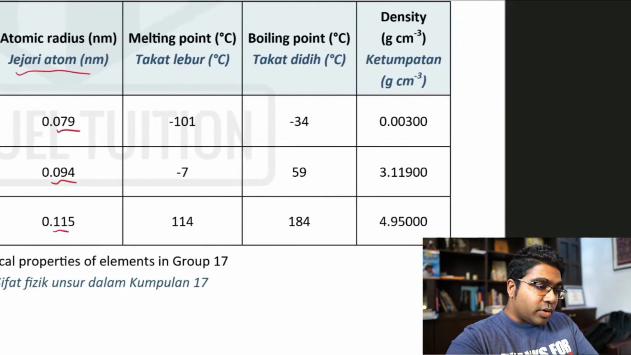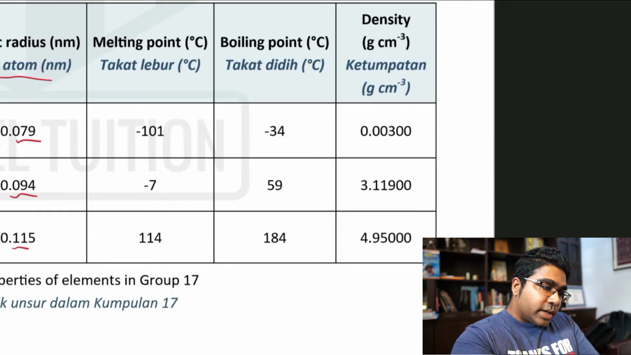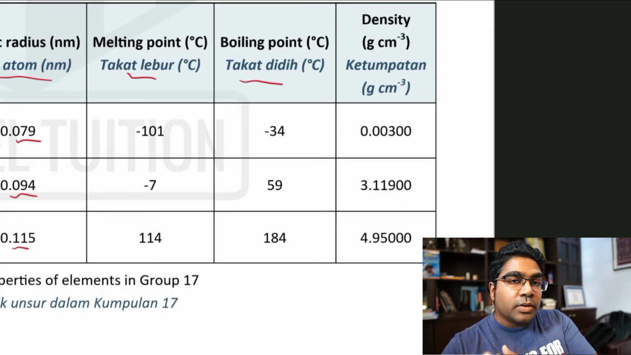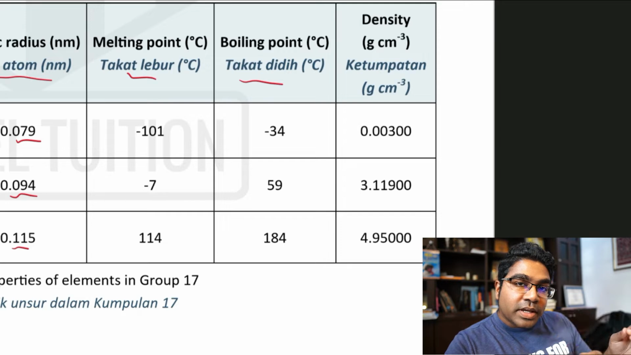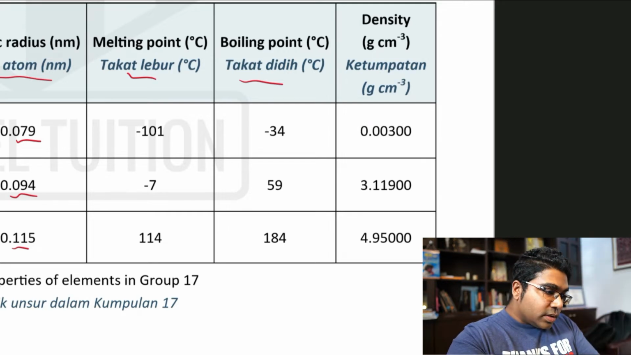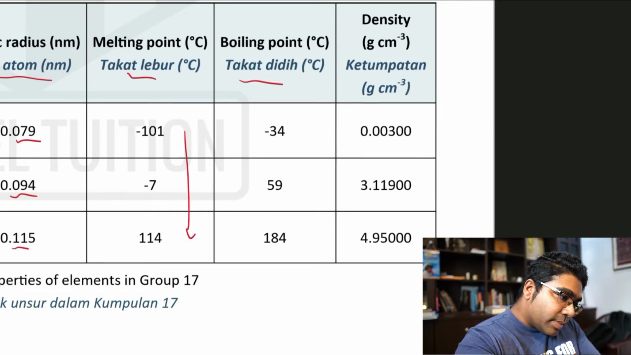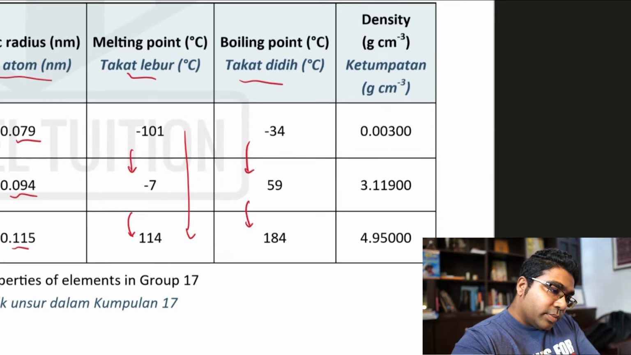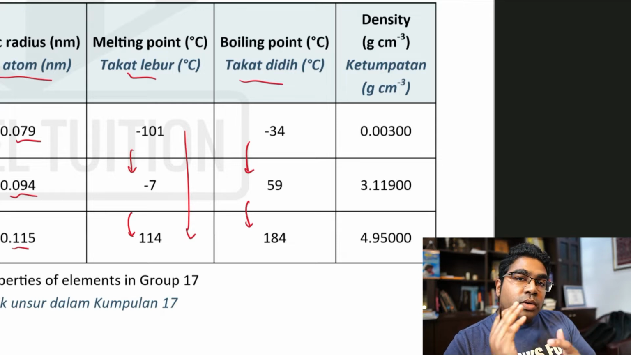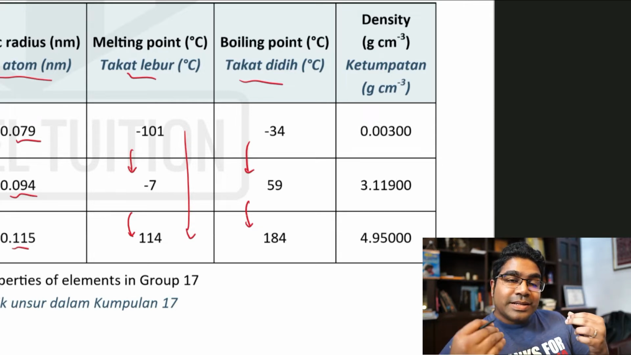Now let's look at the melting and boiling point. Takat lebur dan takat didih. Di sini apa yang berlaku adalah bertentangan dengan apa yang berlaku di kumpulan 1. Here what is happening is opposite to what goes on in group 1. Menuruni kumpulan 17, kita boleh tengok dia semakin bertambah. The melting and boiling point is increasing going down the group. Bagi kumpulan 1 dia menurun ya. In group 1 it actually goes down. So kenapa dia bertambah? Why does it go up?